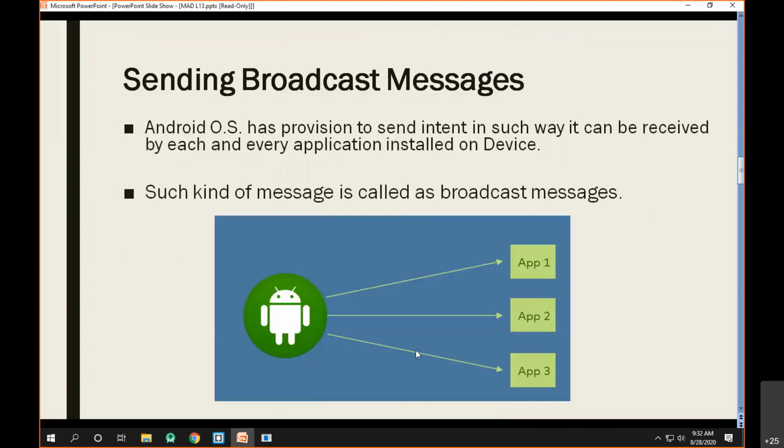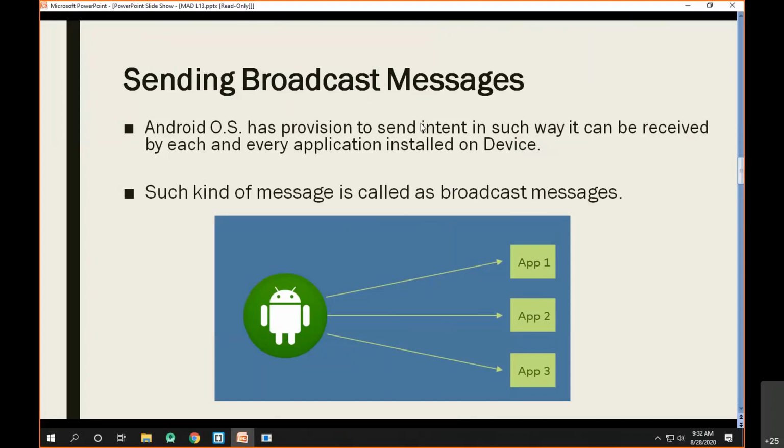Now, I already said that at every minute or every second, the Android OS generates some kind of messages which are sent to each and every app installed on your Android device. So at every second, the Android operating system generates messages which are sent to each and every app, as shown in the figure, which is installed on your Android device. These messages are generally called broadcast messages.